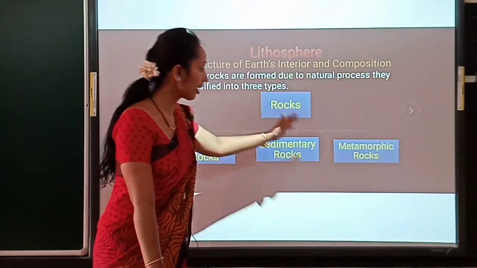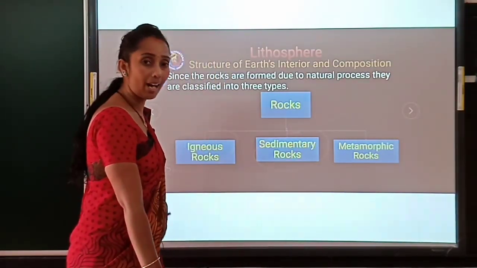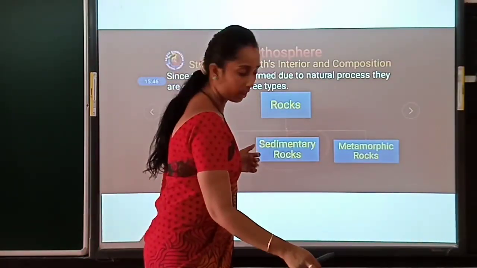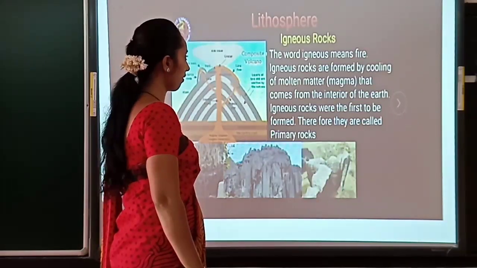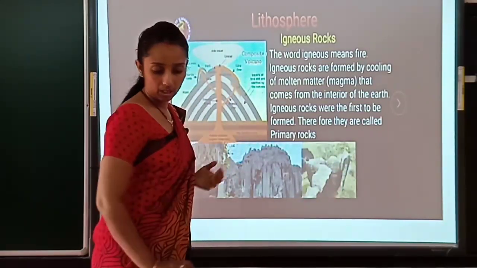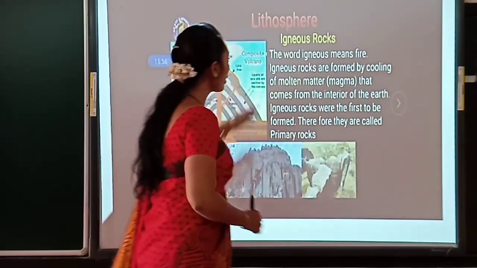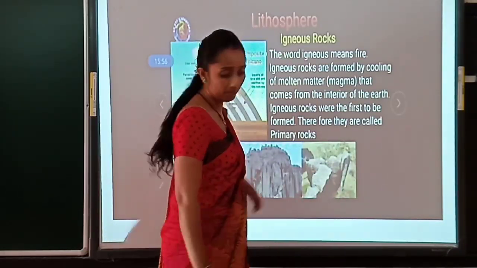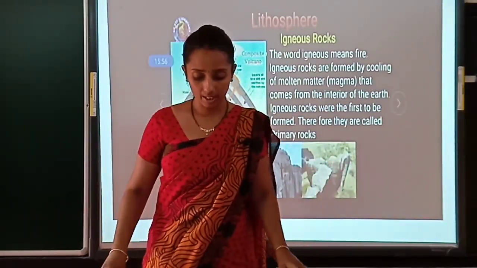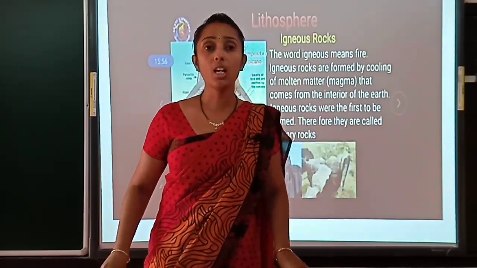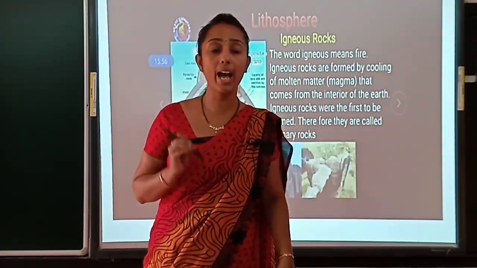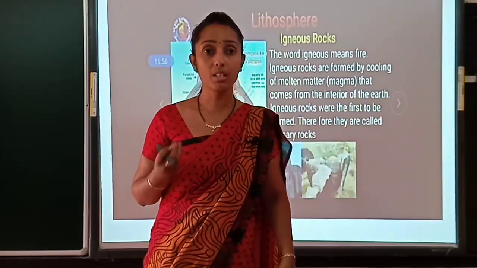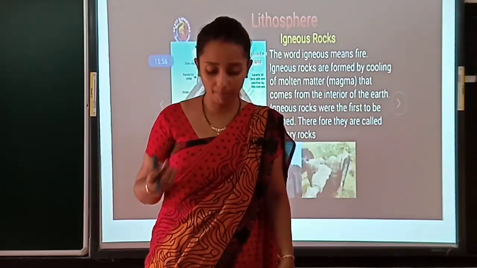This flow chart is used to remind you that there are three types of rock. In that, again there is a subdivision. In that, the first one is igneous rock. Correct? The first one is igneous rock. The word igneous is derived from the Latin word ignis. Remember, children, the word igneous has been derived from the Latin word ignis, which means fire. Sanskrit word agni or ignis, which means fire.